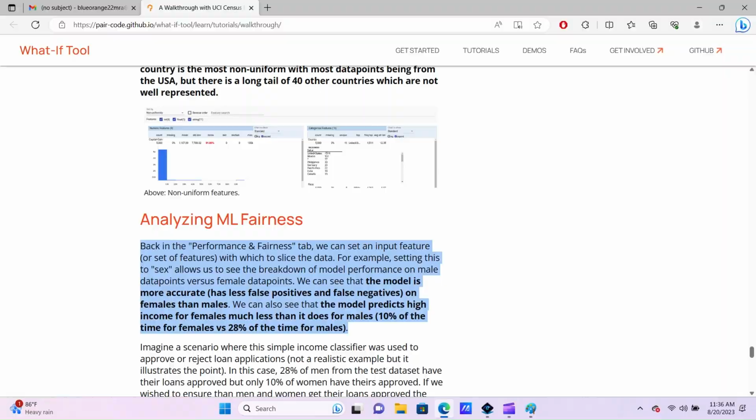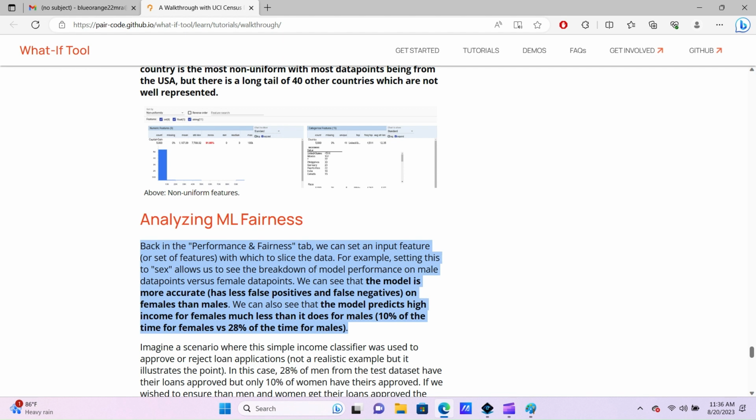Let's take a look. Now, I'm going to try and get through this part kind of quickly because it is a little bit boring, but it's important to understand. The course from Google takes you to this page here, using statistics from the University of California in Irvine, analyzing the 1999 census, and it's about whether or not someone should qualify for a loan, and if an AI program should recognize if someone should qualify for a loan or get denied a loan. The top paragraph, now it's the bottom paragraph that's really important, but it's important to read the first two just to kind of get an understanding. So let's start from the top.